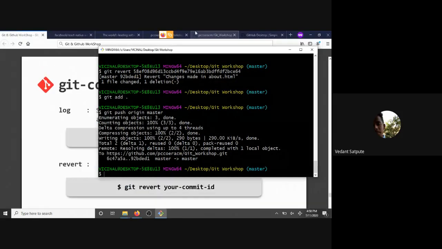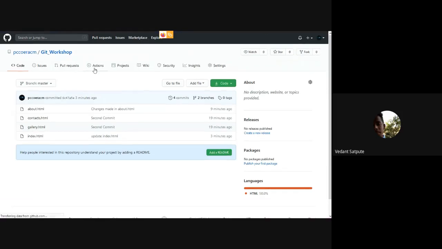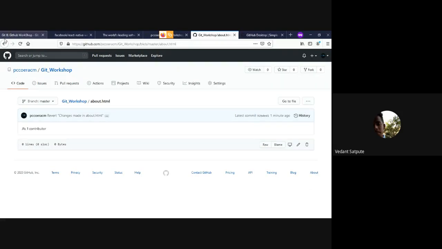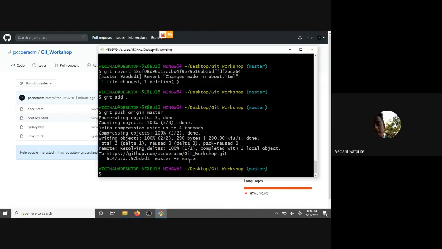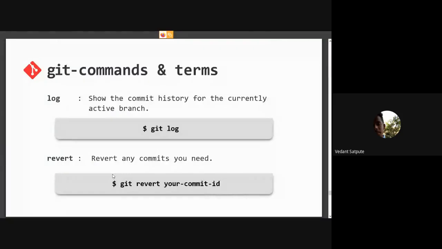So yes, now we will look at our repository. Yes, revert changes. It just changed the name of this revert to about.html. But this command was used for reverting back, right? So we will see changes if we have been reverted back. This is actually quite a complex topic to cover, revert, but you can explore it more, it is a very in-depth command for Git. But this is a very important command because it helps us revert back the changes that we don't want. So yes, that was git log and git revert.